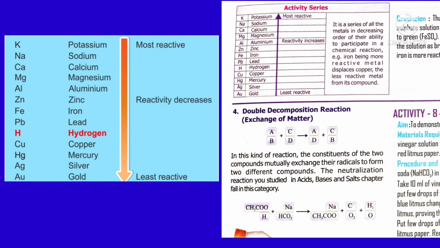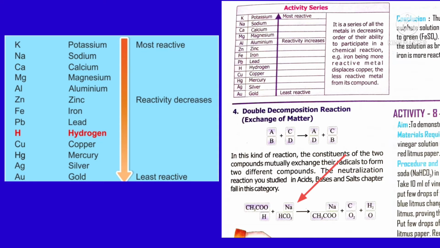Here is Activity 8 to demonstrate a neutralization reaction. It is a kind of double decomposition reaction. Look at the reaction. CH3COOH is acetic acid. It changes into ions, CH3COO minus and H plus. And the second compound is baking soda, NaHCO3, sodium bicarbonate.